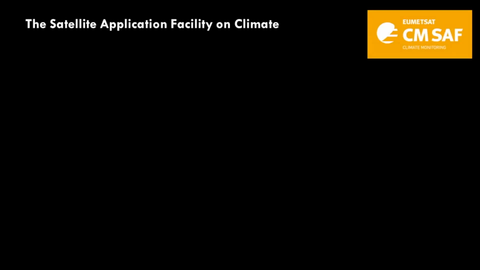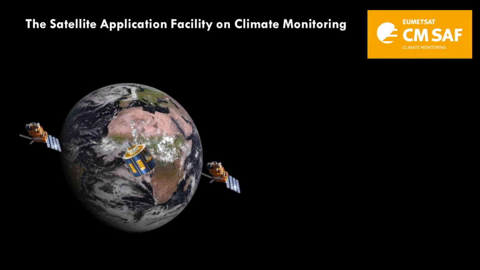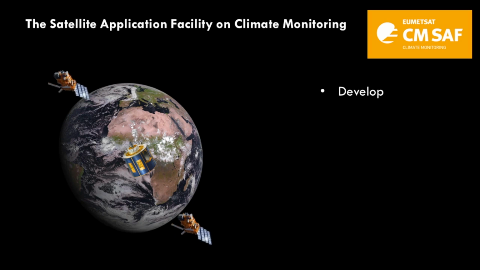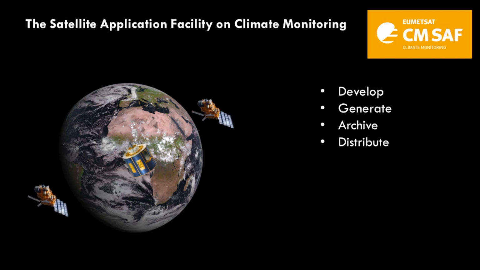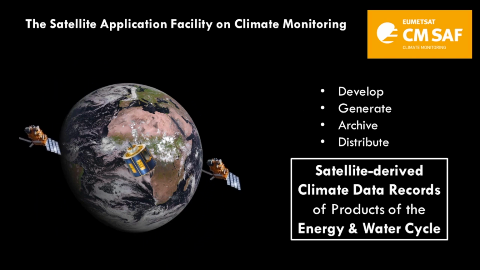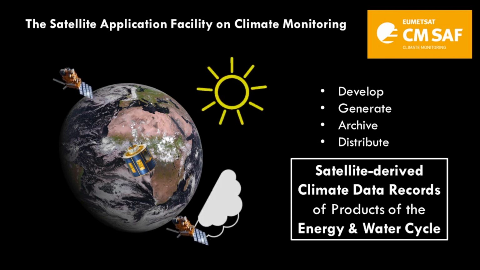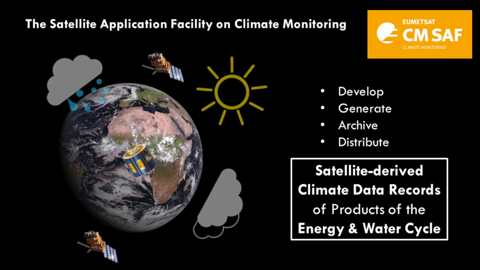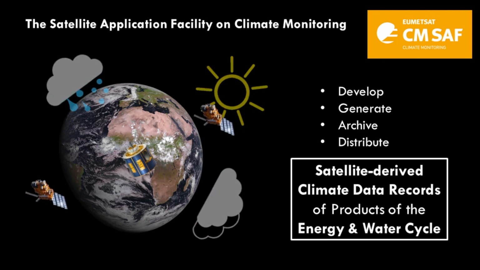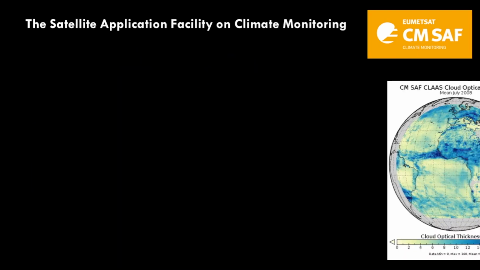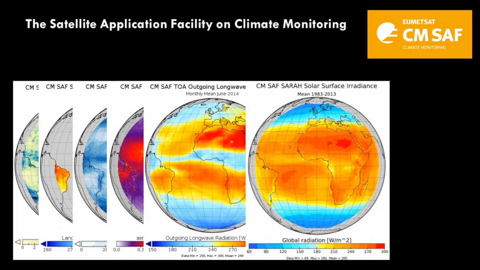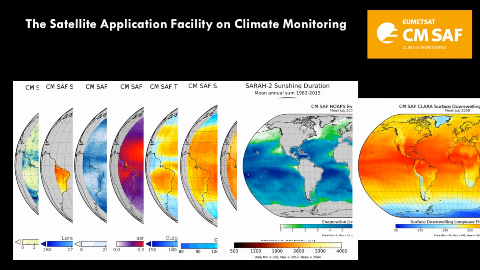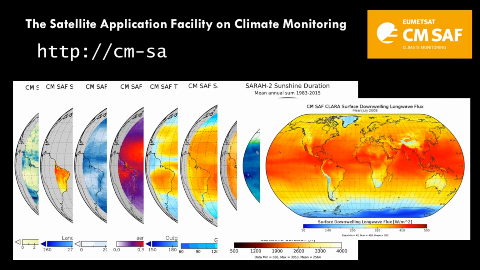The Satellite Application Facility on Climate Monitoring is part of EUMETSAT's SAF network. We develop, generate, archive and distribute satellite-derived climate data records of products of the energy and water cycle, such as surface radiation and sunshine duration, clouds and cloud properties, and precipitation and water vapor. The CM SAF provides several long-term climate data records with regional or global coverage. Detailed information on our data and services can be found on http://cm-saf.eumetsat.int.